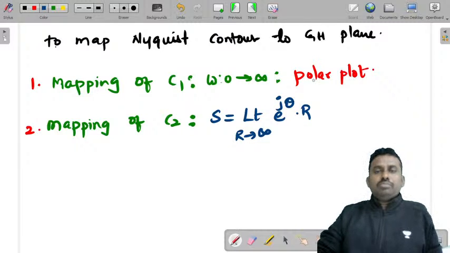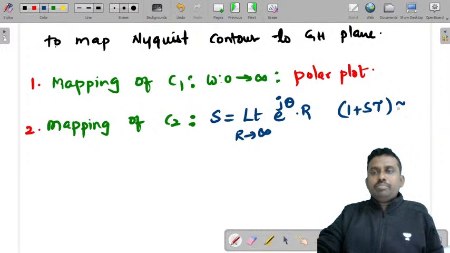Because r is tending to infinity, you can approximate 1 plus sT to sT.